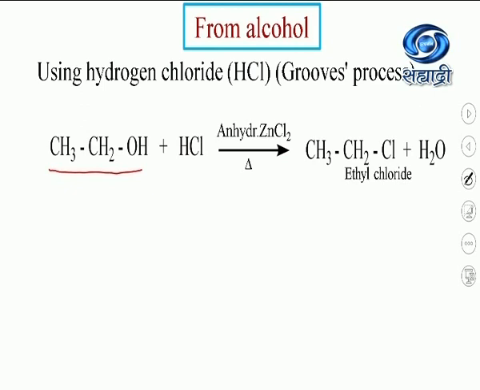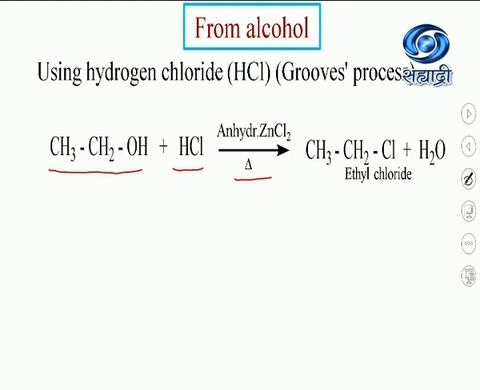Think of the reactivity order, whether it is highly reactive or less reactive. Primary alcohol reactivity is less. Think of the reactivity order of HCl, whether HCl is more reactive or less reactive. Accordingly, you have to think about the condition. HCl is less reactive, primary alcohol is less reactive, so we need a catalyst, anhydrous ZnCl2.